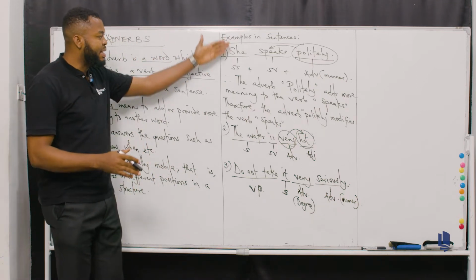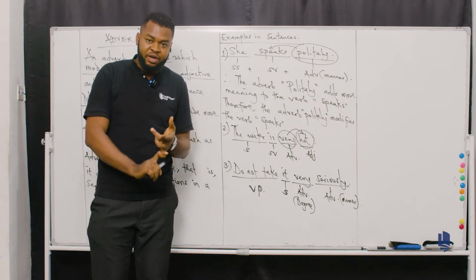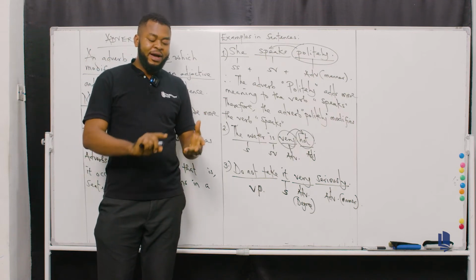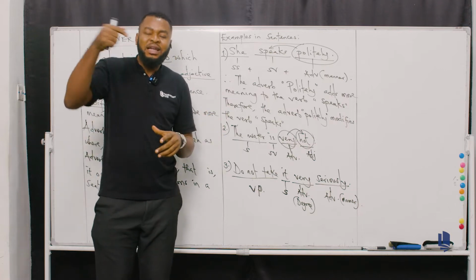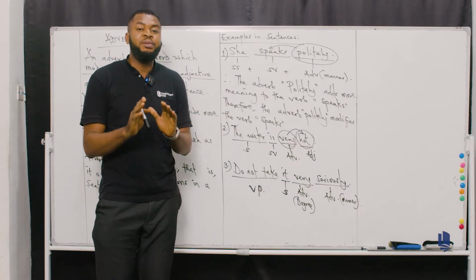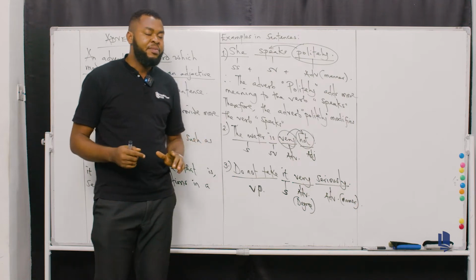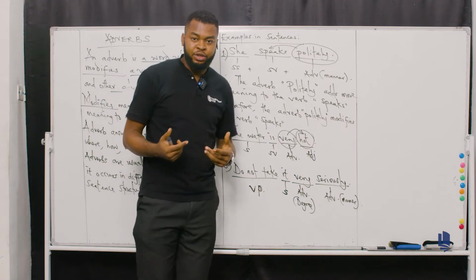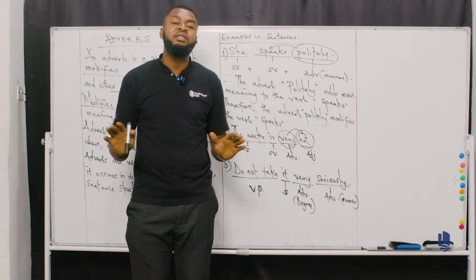So we've been able to examine how an adverb can modify a verb, how it can also modify an adjective, and how it can equally modify an adverb itself. That's what we've been able to consider so far. I hope this is clear to you now. And let me also bring to your attention that it's very, very easy to form an adverb.